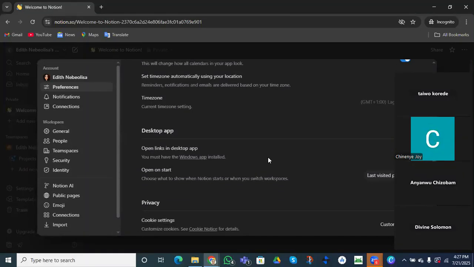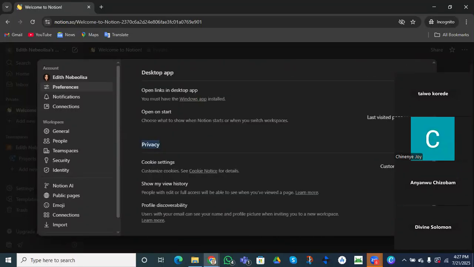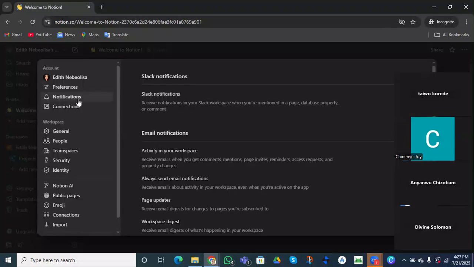You understand? All right. So if you want to open links in your desktop app, you can turn that on. Then privacy, customization, and the cookie settings, right? We won't be saying much about those ones. So let's go to our notifications.